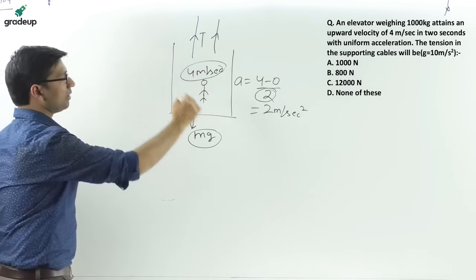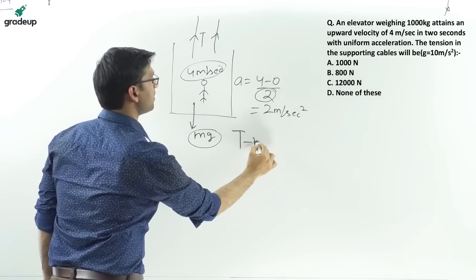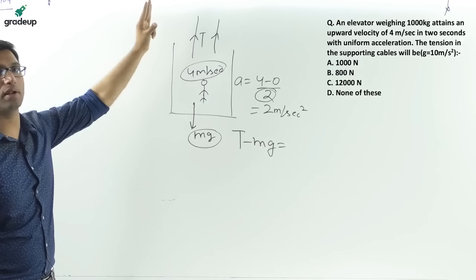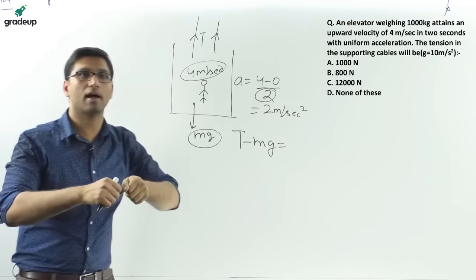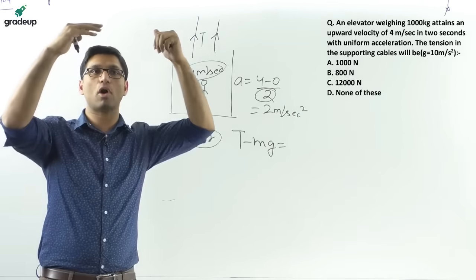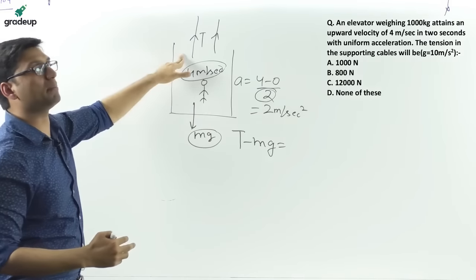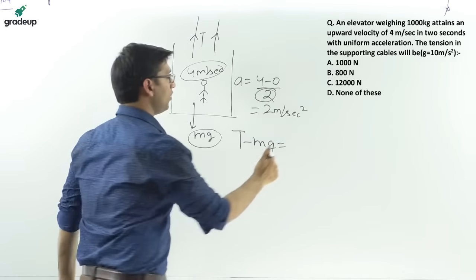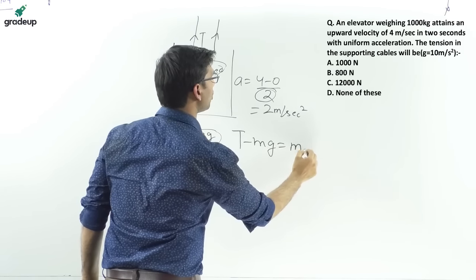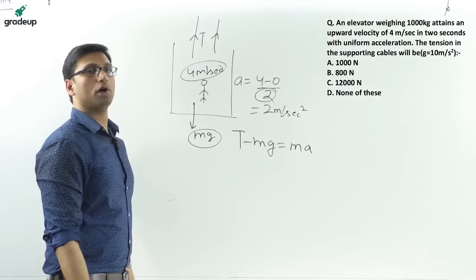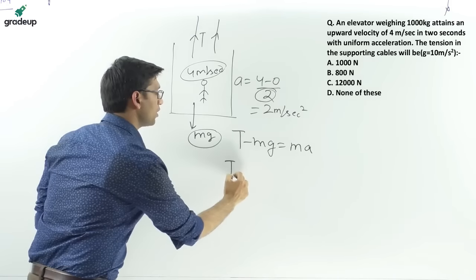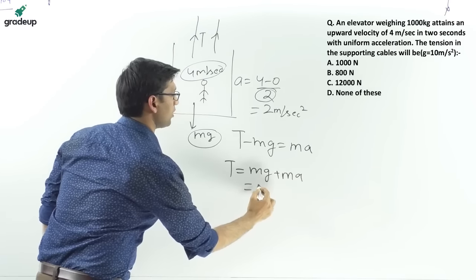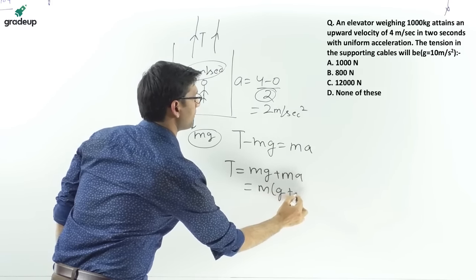Now the net force will be equal to T minus mg, because T is acting in this direction, as the cable is pulling you upward. So the tension force will be more than mg. T minus mg will be equal to m into a, since net force is equal to the product of mass and acceleration. So T will be equal to mg plus ma, which is m of g plus a.